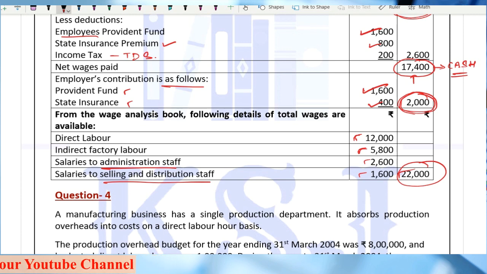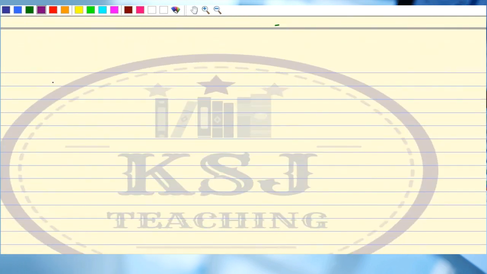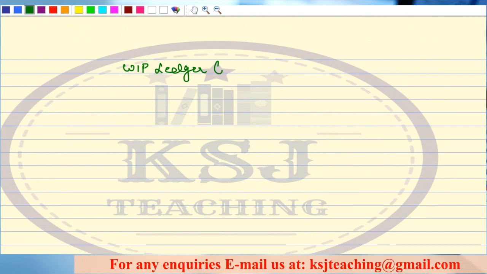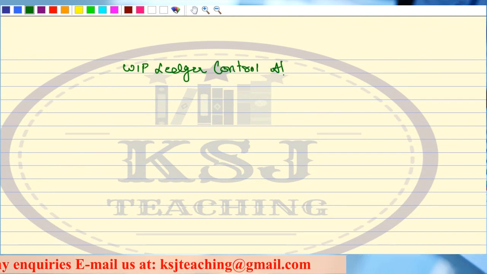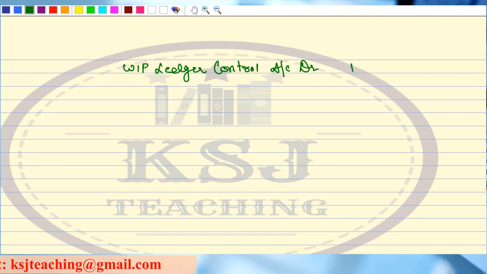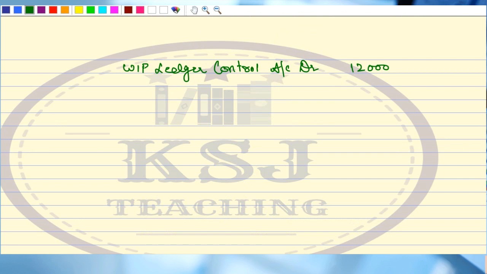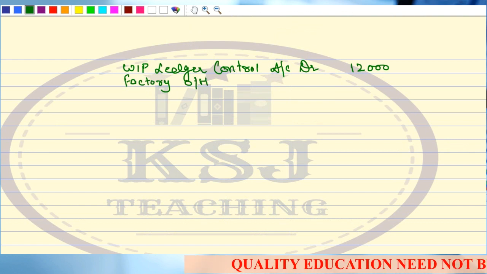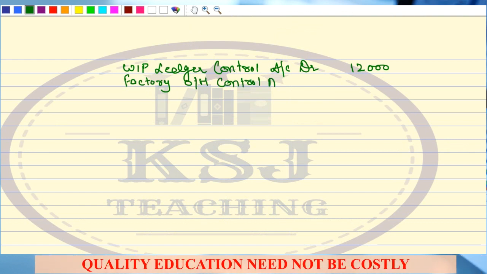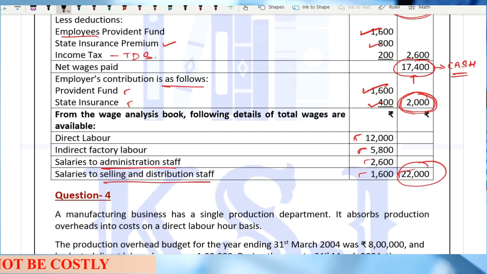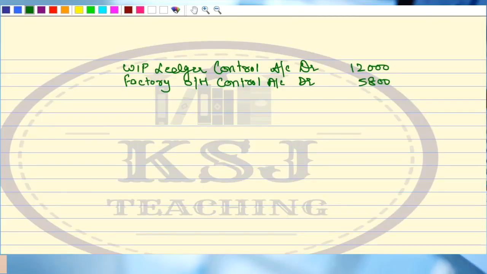So what we have to do is, how to post this entry? Sir, where will the direct labor go? The direct labor will go to the WIP ledger control account debit, that is 12,000. What about the factory labor, sir? 5,800. It will go to factory overheads control account debit 5,800. Then what about the salaries to administration staff, 2,600.